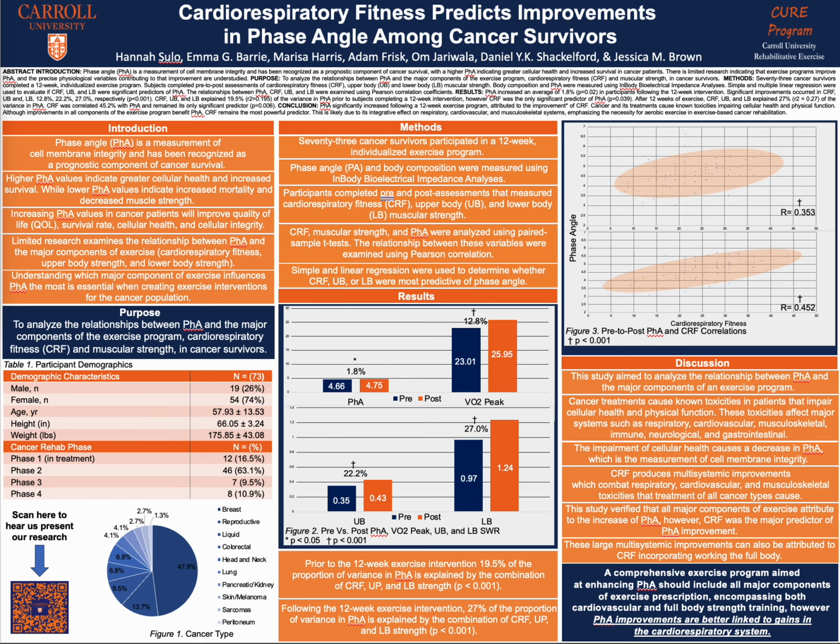Following the 12-week intervention, the same post-assessments were completed, and improvements in the major components of exercise were analyzed using paired sample t-tests. The relationship between phase angle, cardiorespiratory function, and muscular strength were examined using Pearson correlation. Simple linear regression was used to determine which components of the prescription were most predictive of phase angle.